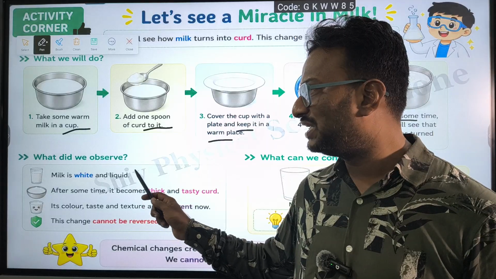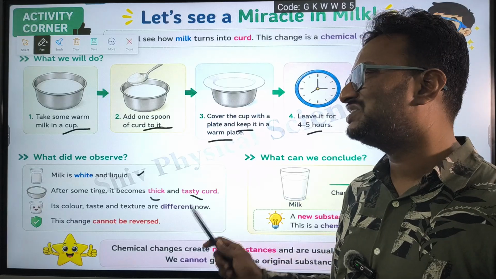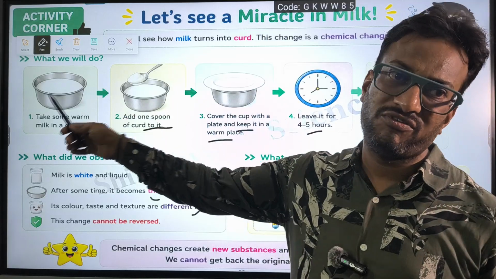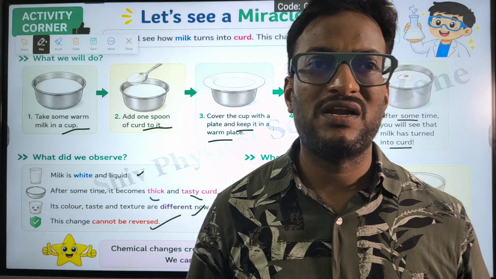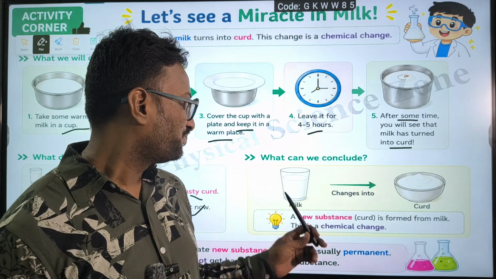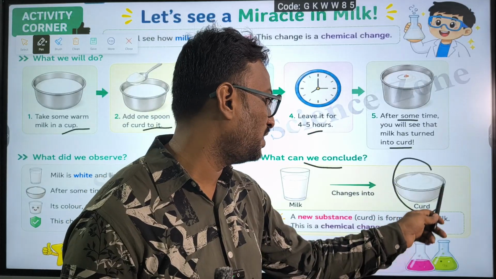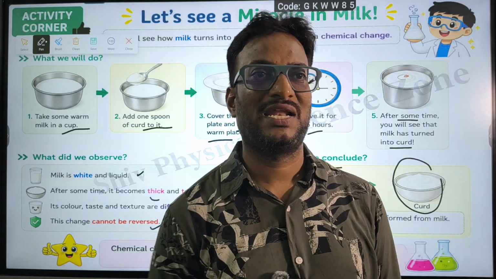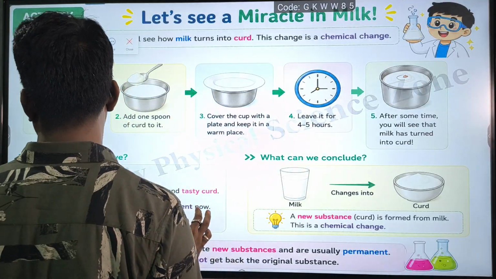What did we observe? Milk is white and liquid. After some time it becomes thick and tasty curd. Its color, taste and texture are different from that of milk. This change cannot be reversed. From curd you cannot get back the milk. So this is a permanent change. What we can conclude is that milk is totally converted into curd, which is a chemical change and a permanent change. Remember that, children. These are all examples of chemical changes.